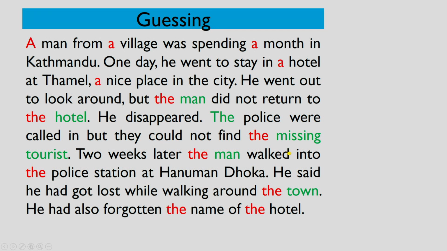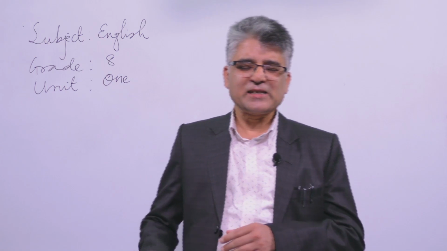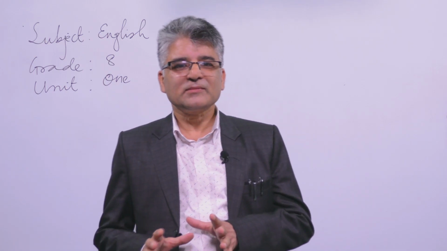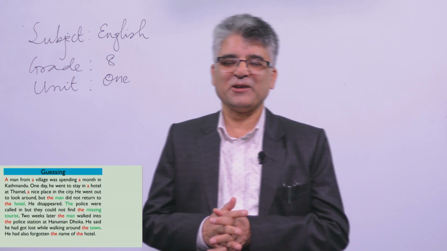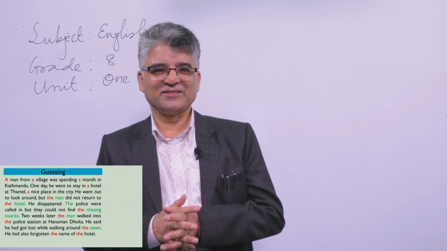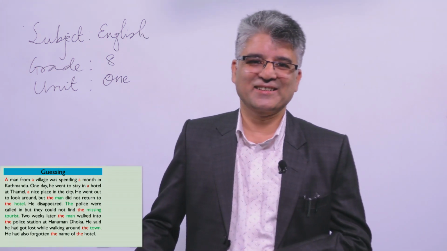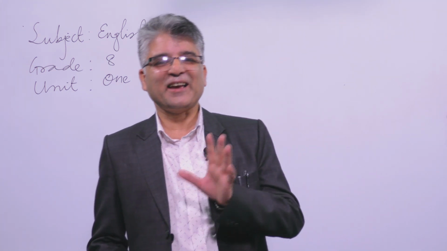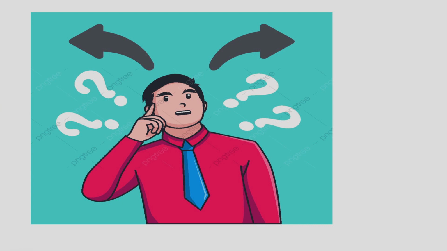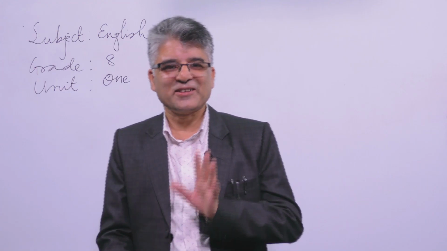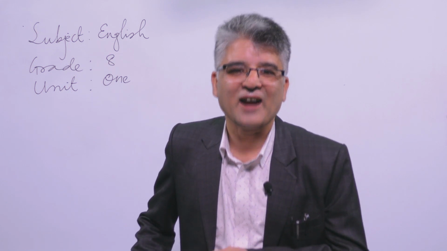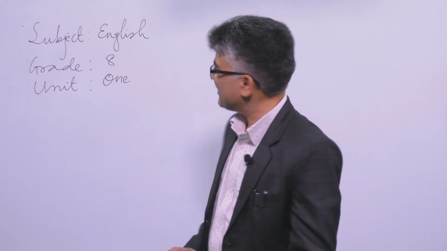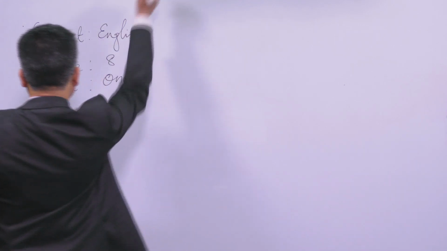Later, the man walked into the police station. In the same way, you see several hints. Now I believe that you have guessed. Please tell me. Oh yes, you are right. Today's topic is article. So we are going to discuss articles.